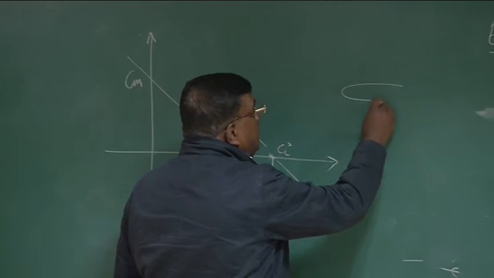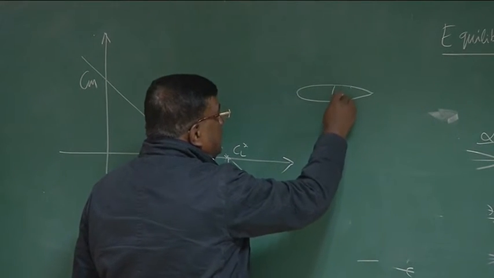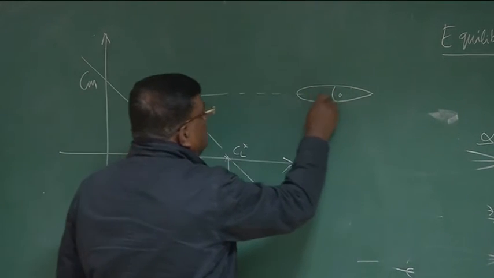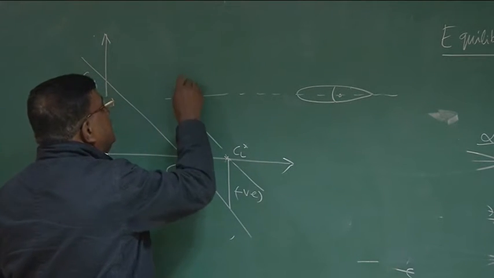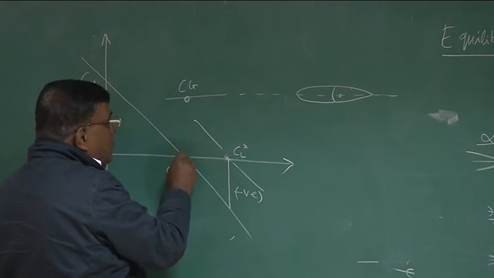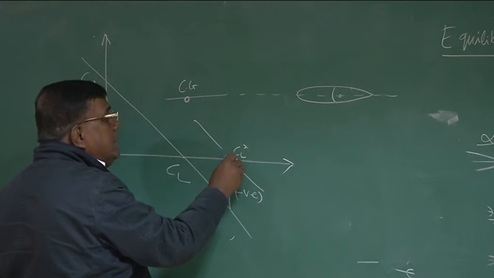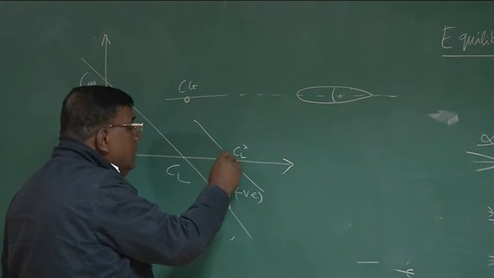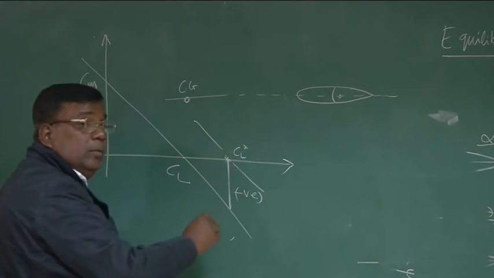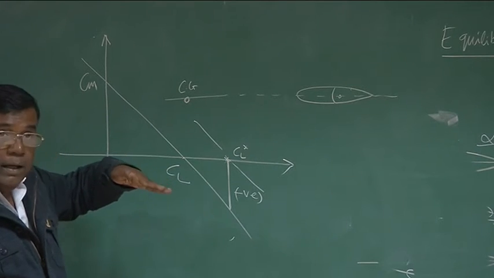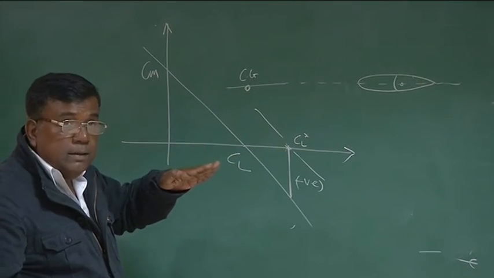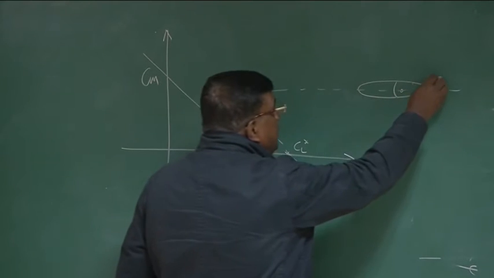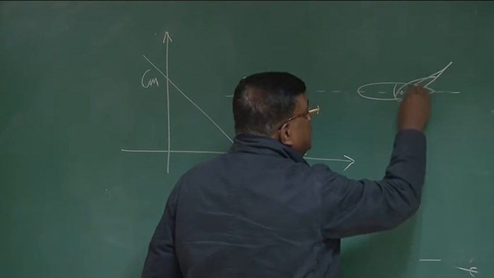This is your tail, okay? This is the elevator. This is the CG. Now, suppose you want to fly to another CL star as a trim. The airplane generates a negative pitching moment. So the airplane tries to come back like this. But you want to hold it like this. So what do you do? You put the elevator up.